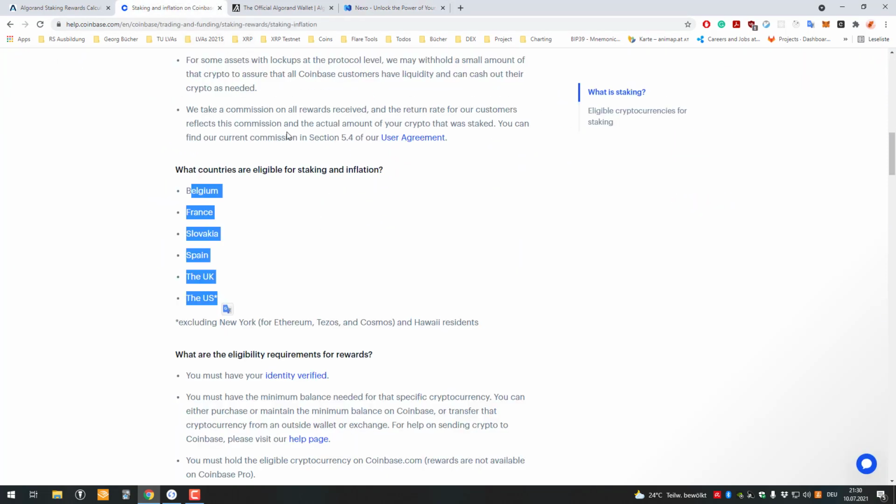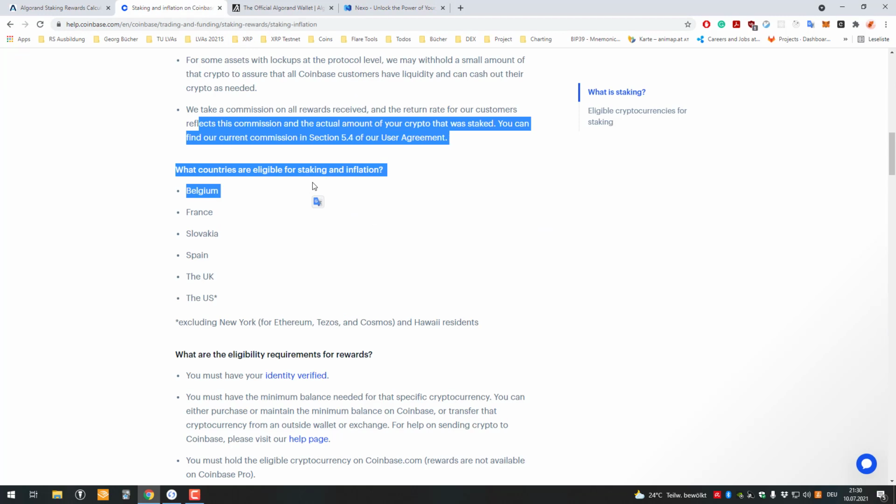One more part about staking: you have to look up the tax implications in your country. For example, the staking rewards would be more like an airdrop, so check whether they have tax implications in your country or not. You should figure that out so that you do everything right. In my country, as far as I'm concerned, there are no tax implications for airdrops, for example, but I would have to look it up.